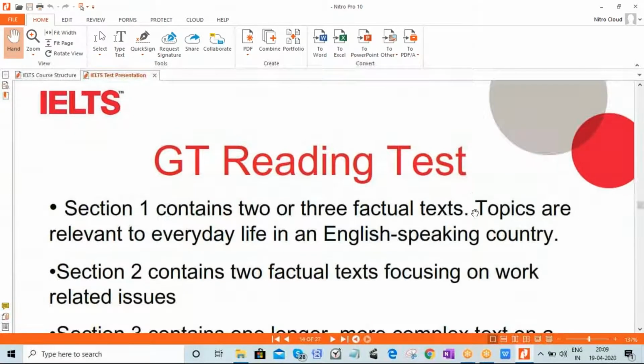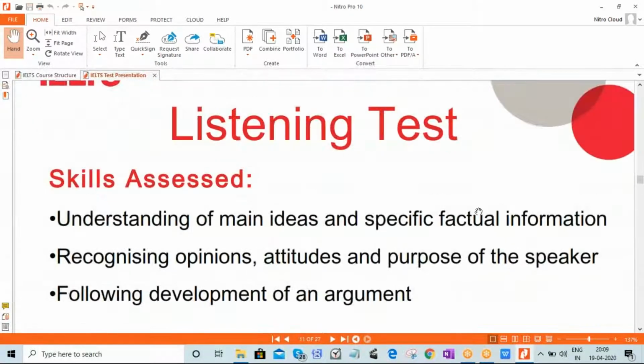Now, as you can see here on the screen, your listening test is of 30 minutes. Plus, in pen and paper based test, you will have 10 extra minutes to transfer your answers from question paper to answer sheet. Remember, question paper is not checked, only answer sheets are checked. You can write all answers in capital letters, there is no problem. It is highly recommended so that you don't have to worry about which letter is capital and which is not. This is one important tip. Spellings are important. Both British and American spellings are acceptable in the exam. So you won't be penalized for that.